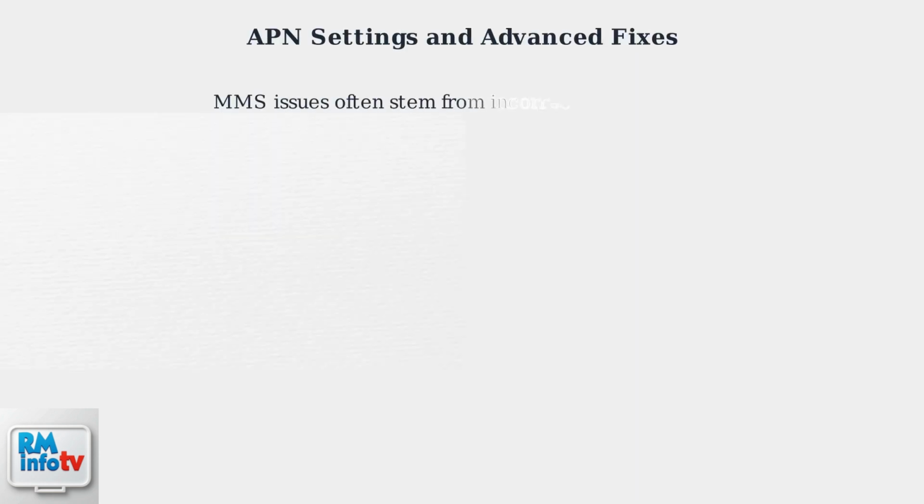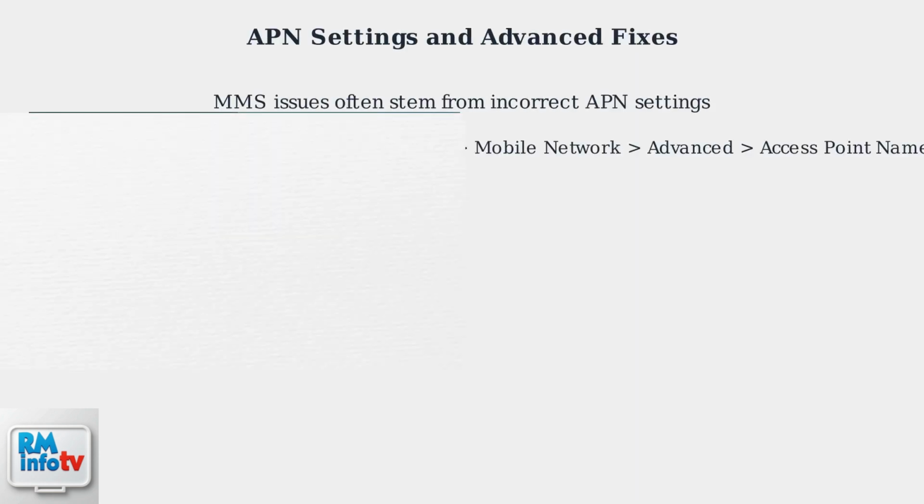MMS problems frequently arise from incorrect APN settings. To fix this, go to Settings, Network and Internet, Mobile Network, Advanced, Access Point Names. Add or edit the APN with these details: name, Cricket APN NDO; MMSC, mmsc.aiwireless.net. After updating APN settings, restart your device and try sending an MMS again.